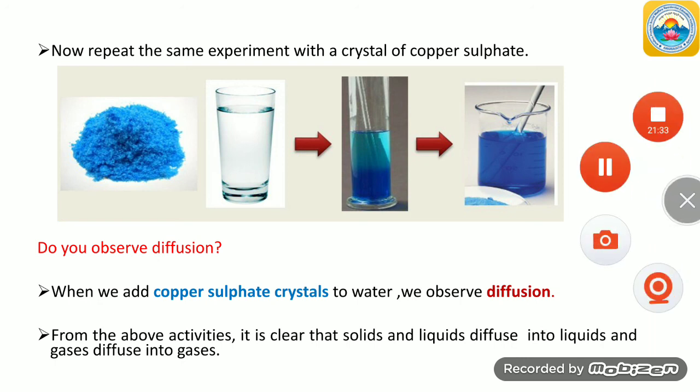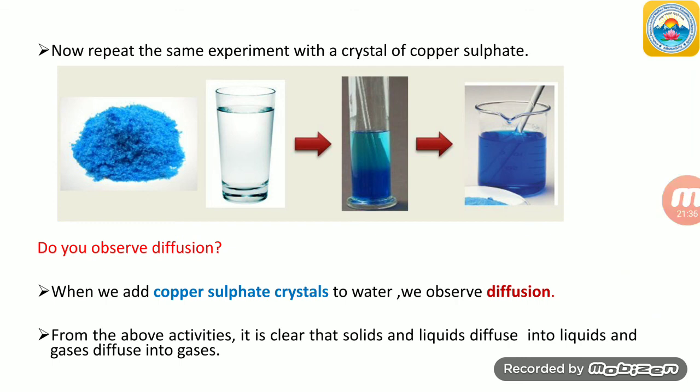Understood till now? Students, till now you have an idea regarding what is meant by diffusion and how it undergoes. With this knowledge, here is a question to you.